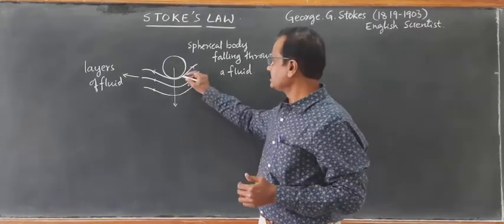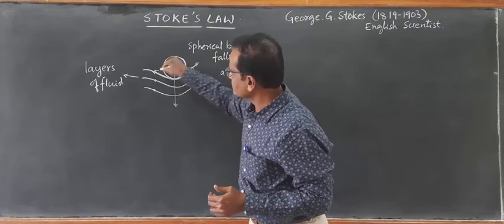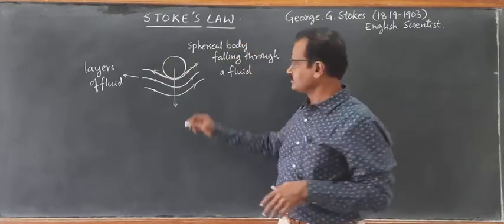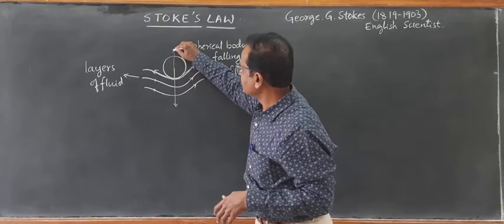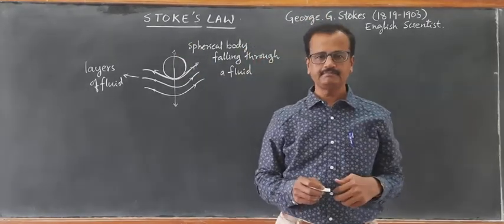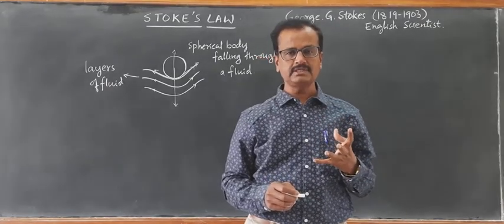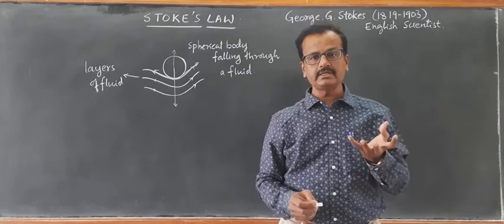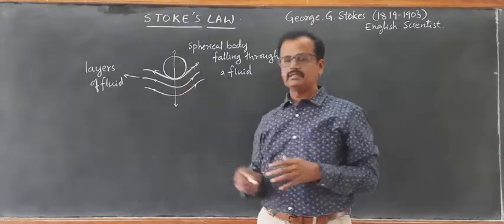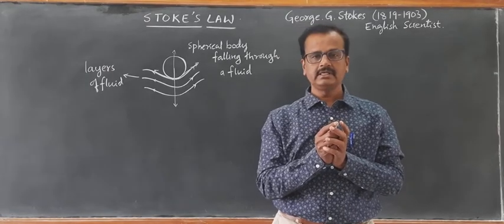That can be drawn like this. So the resultant force of this will be in the exact opposite direction of the motion of the body. Thus, a retarding viscous force is setting in which opposes the motion of the falling body through the fluid layers.